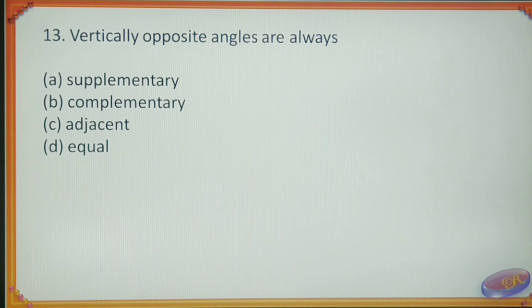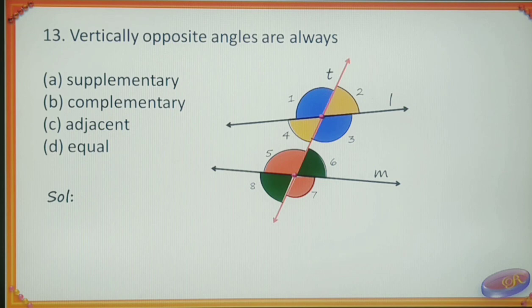13th question. Vertically opposite angles are always option A supplementary, option B complementary, option C adjacent, option D equal. According to the definition, vertically opposite angles are always equal. So correct option is D, which you can see in the figure.